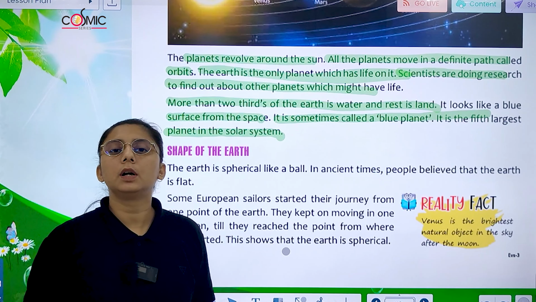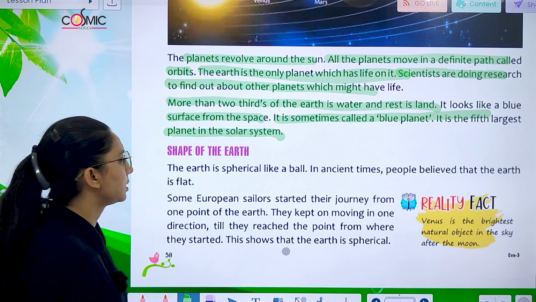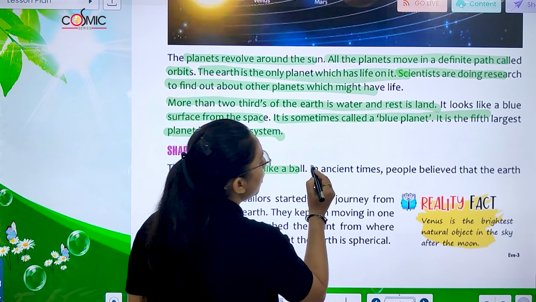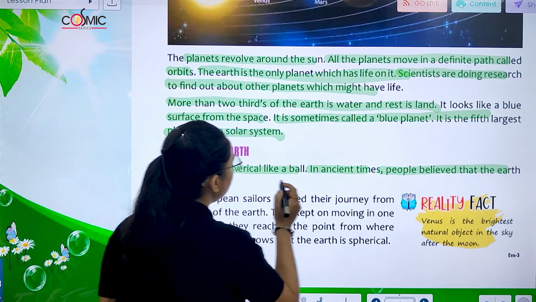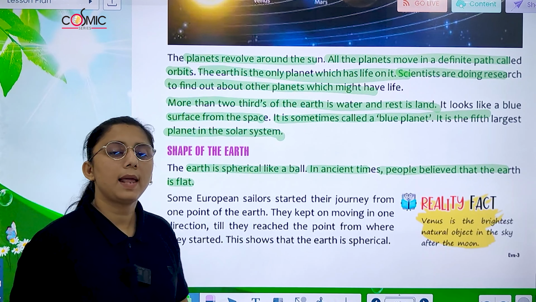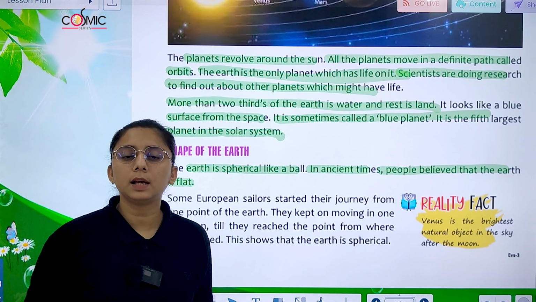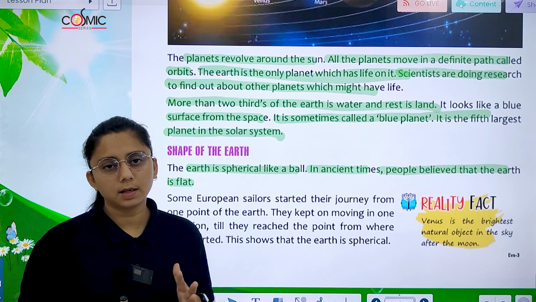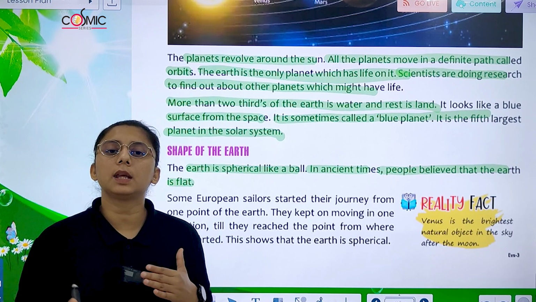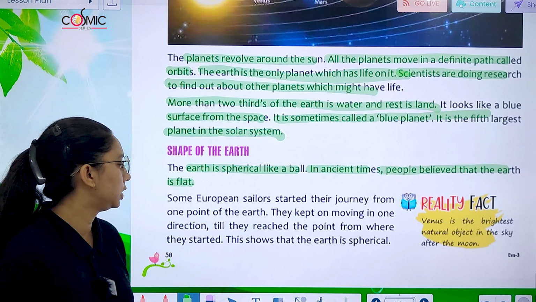Now, shape of the Earth. Earth की shape कैसी है? The Earth is spherical like a ball. In ancient times, people believed that Earth is flat. पहले लोग ये मानते थे कि Earth flat है. उसके बाद कोपरनिकस जो थे, उन्होंने देखा कि Earth कैसी है? Round है, spherical in shape.